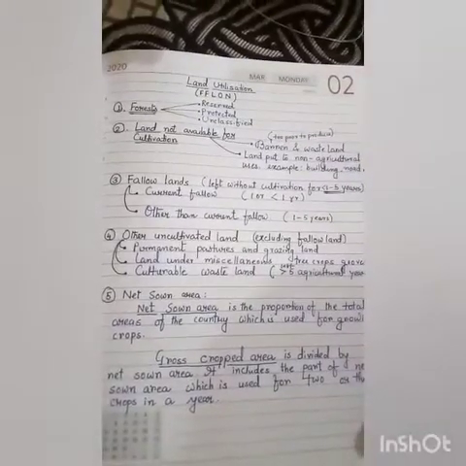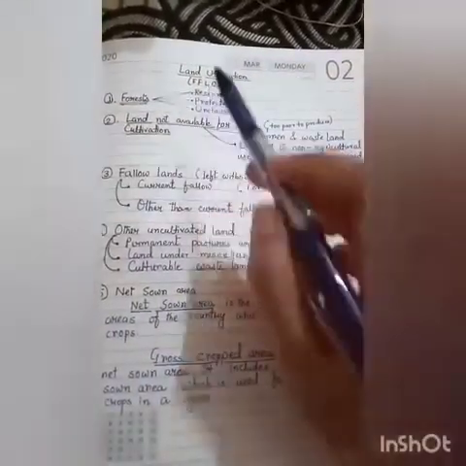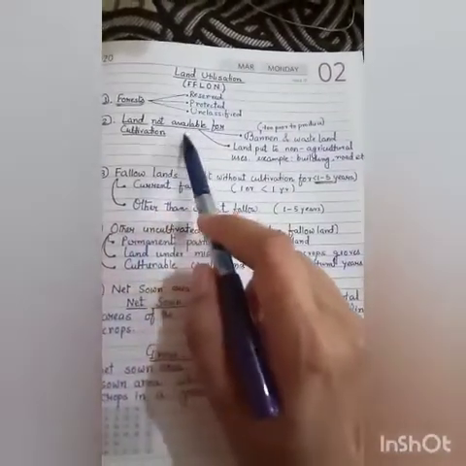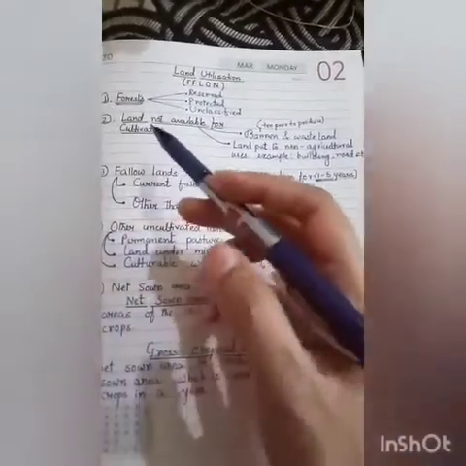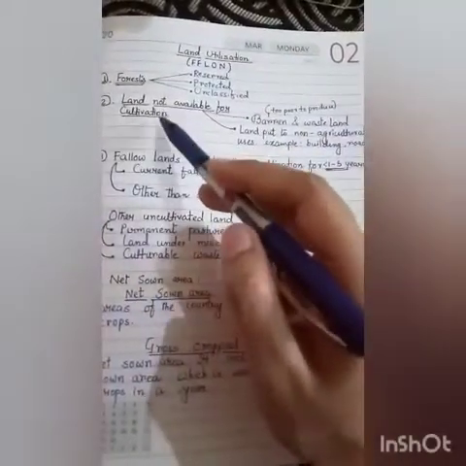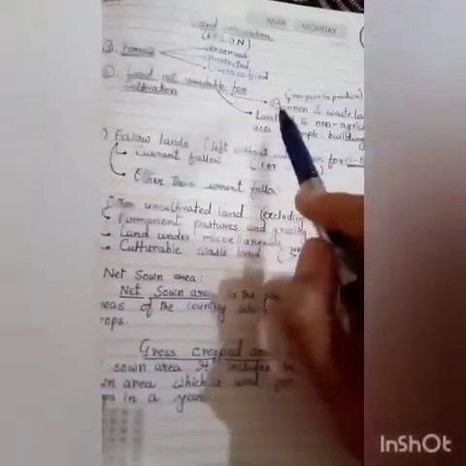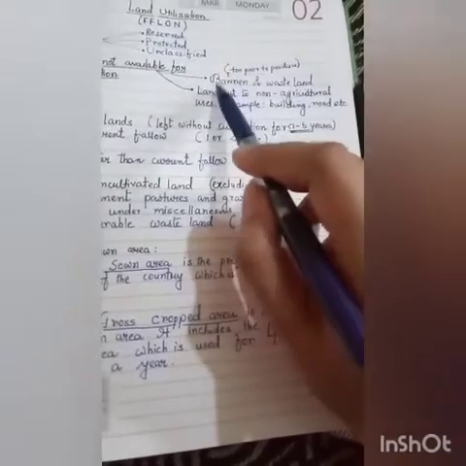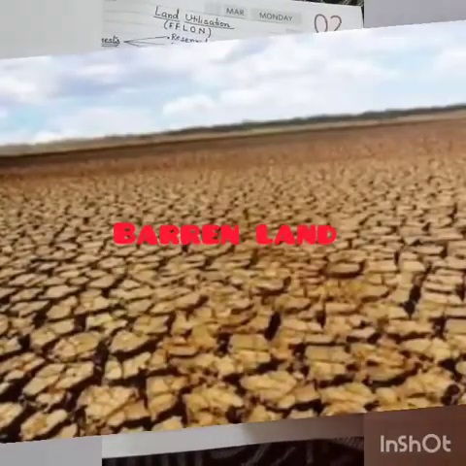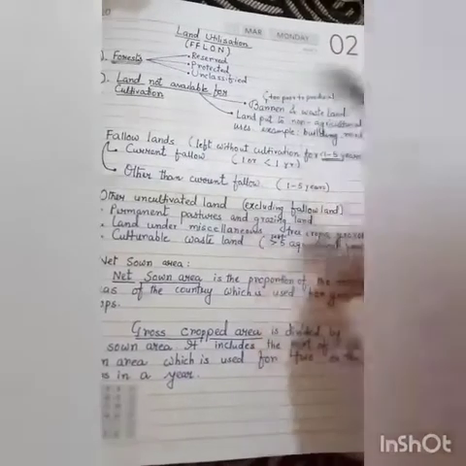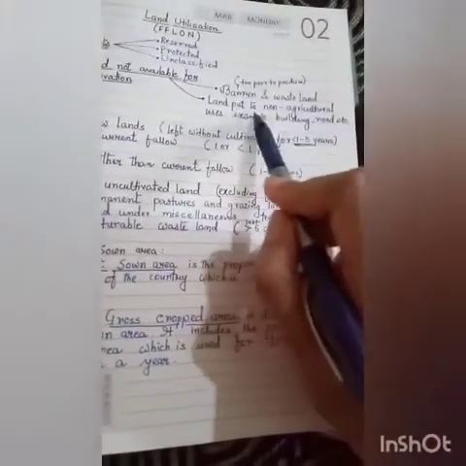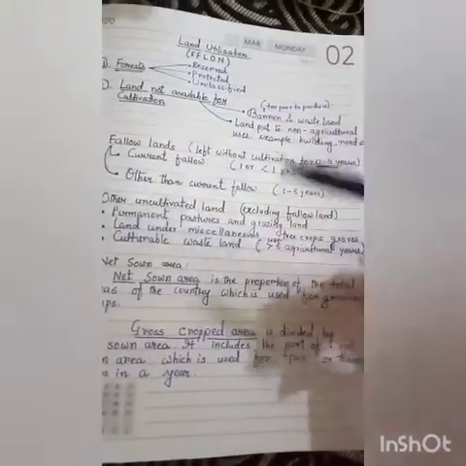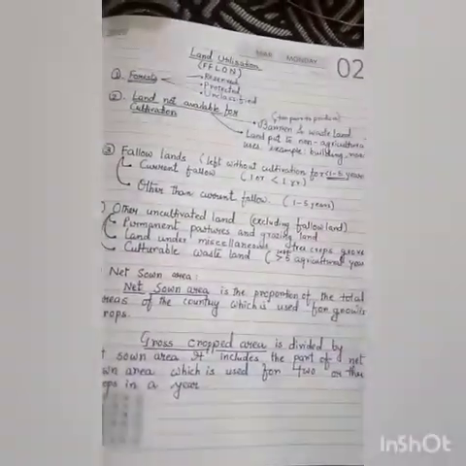Now the next one is L. L stands for land not available for cultivation. Land not available for cultivation means obviously agricultural activities or cultivation will not be going on. So it is divided into two. Number 1, barren and wasteland. Barren land means too poor to produce anything, and it is obviously wasteland. And number 2, land put to non-agricultural uses, like buildings, roads, factories, etc.